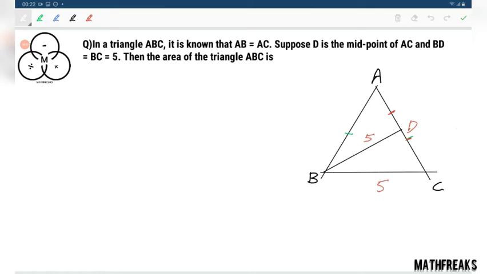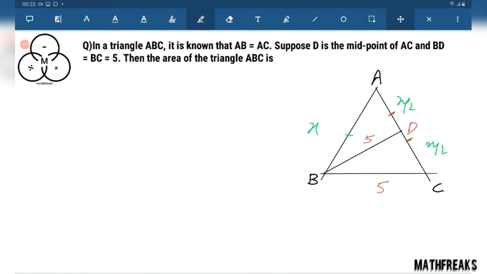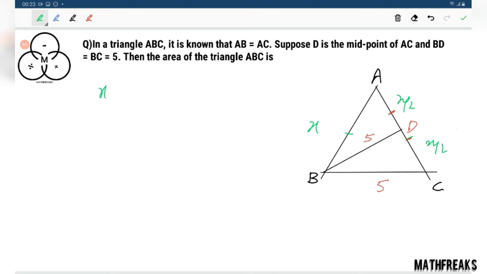We can consider AB as x. This is x by 2, this is x by 2, and this is 5. We can apply Apollonius theorem now. Applying Apollonius theorem, x square plus 5 square equals 2 times of BD square plus CD square.